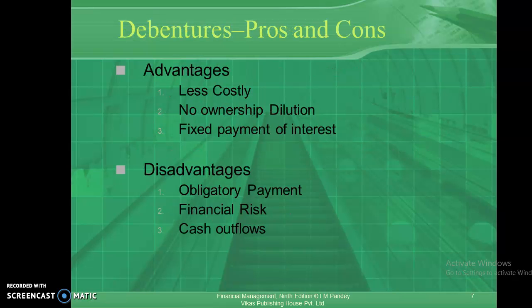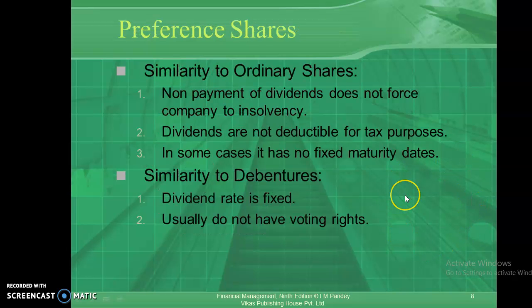Let's look into all these things. These are the two types of instruments that are available in the market. And the third one is known as preference shares. It is just like equity shares, and it's just like debentures. Preference shares have features of both equity shares and debentures. In the case of preference shares, dividends are not deductible for tax purposes. And it has no fixed maturity date. That's why it's just like equity shares. And it's almost like debentures because of one reason.